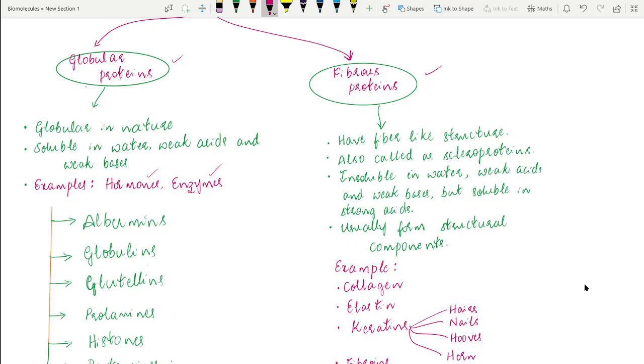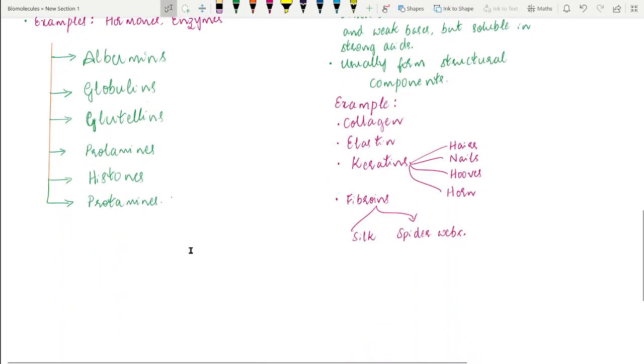And these globular proteins are further categorized into six classes. The first are albumins. Albumins are usually water soluble and also soluble in dilute salt solutions. Examples of albumins are the albumin that is present in the egg and the albumin that is present in the serum.